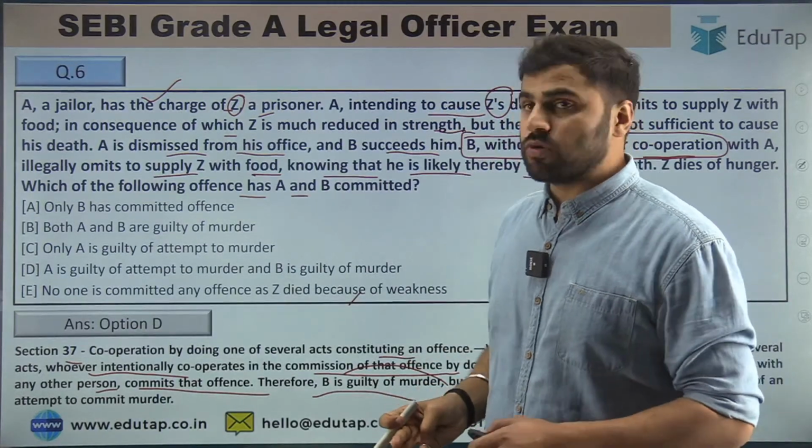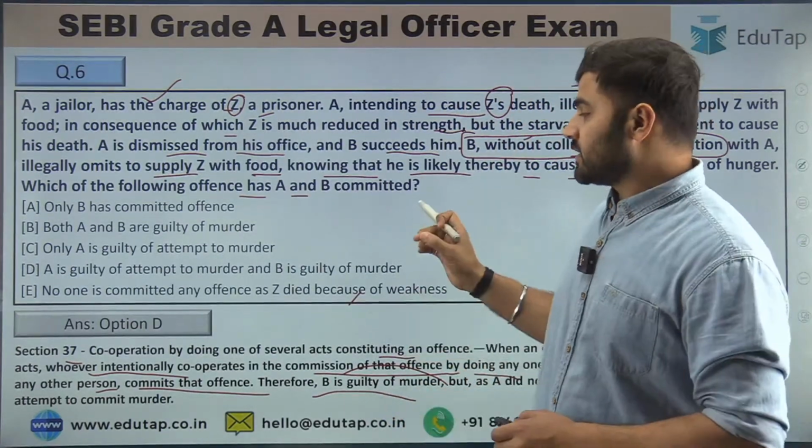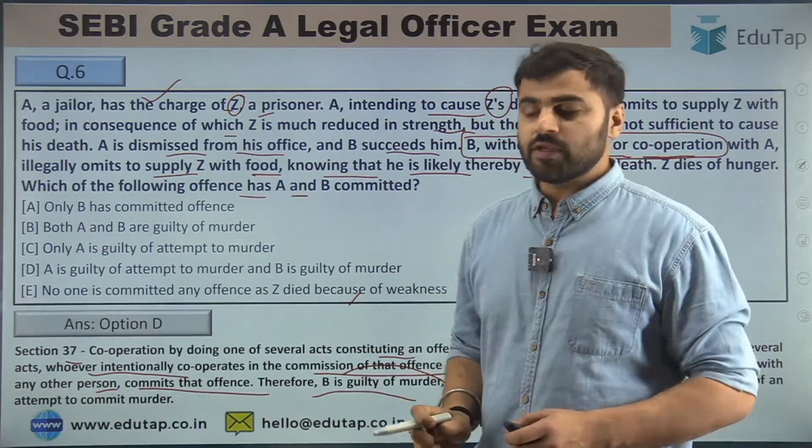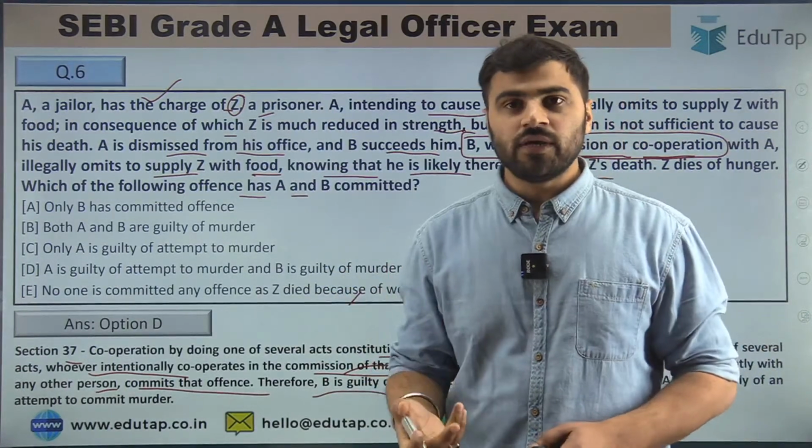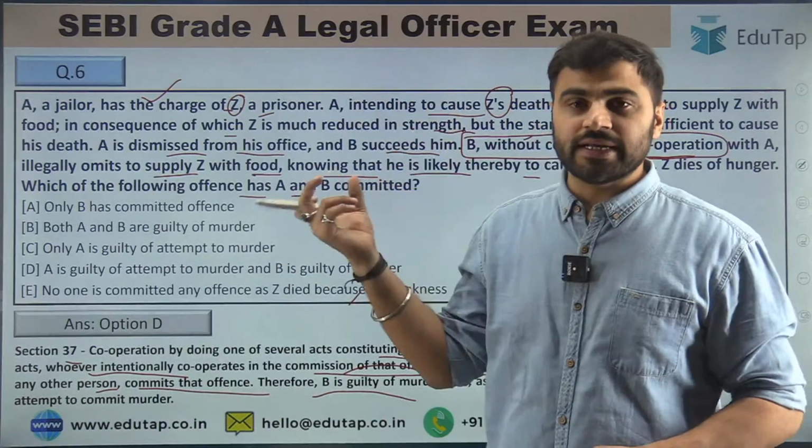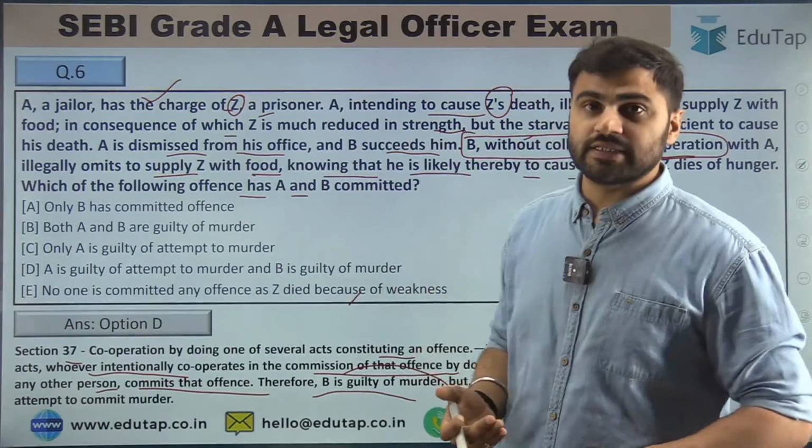6th B. So Ujjwala is saying 6th B. No, it's option number D, right? So if you read section 37, you will get to know. And this illustration is directly taken from section 37 itself.